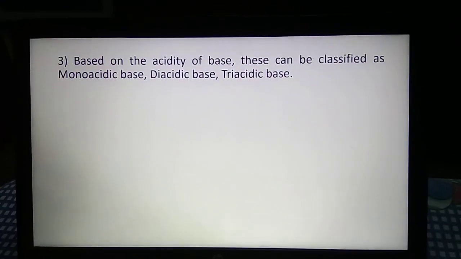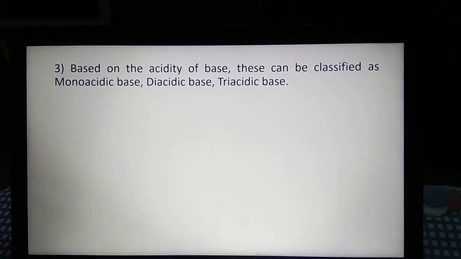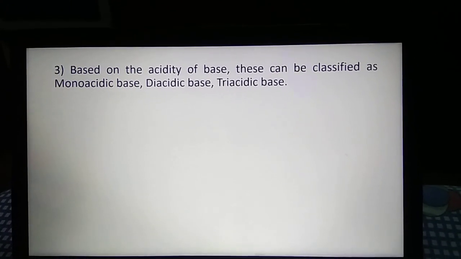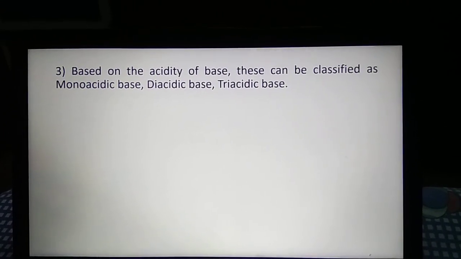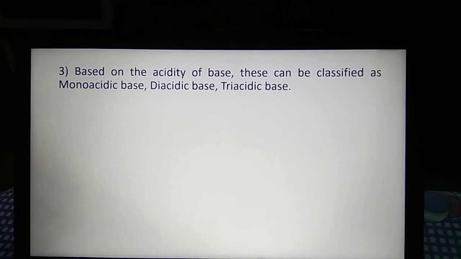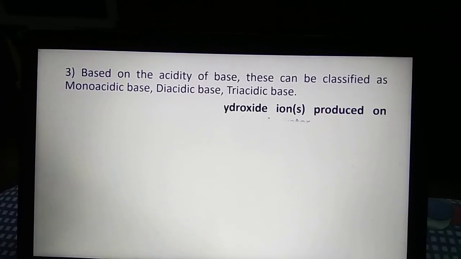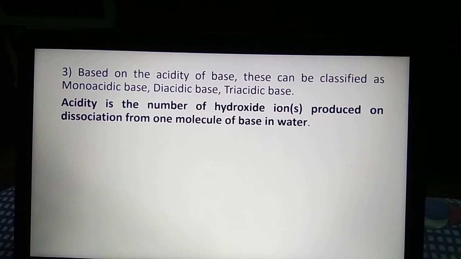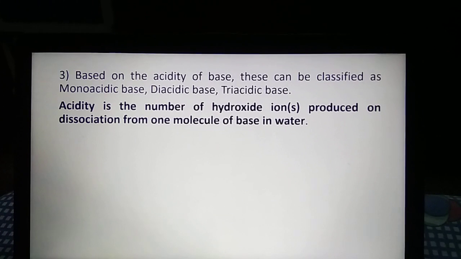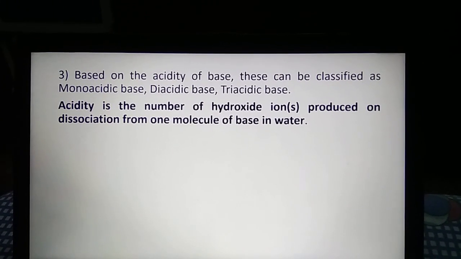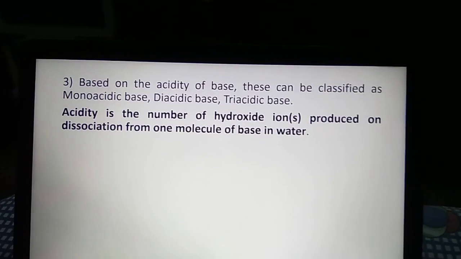Next, third type of classification. Just like acids, bases are also classified based on their acidity. That means monoacidic base, diacidic base, triacidic base, etc. So first we are going to discuss what is the meaning of acidity of base. Acidity of base is the number of hydroxide ions produced on dissociation from one molecule of base or alkali in water.